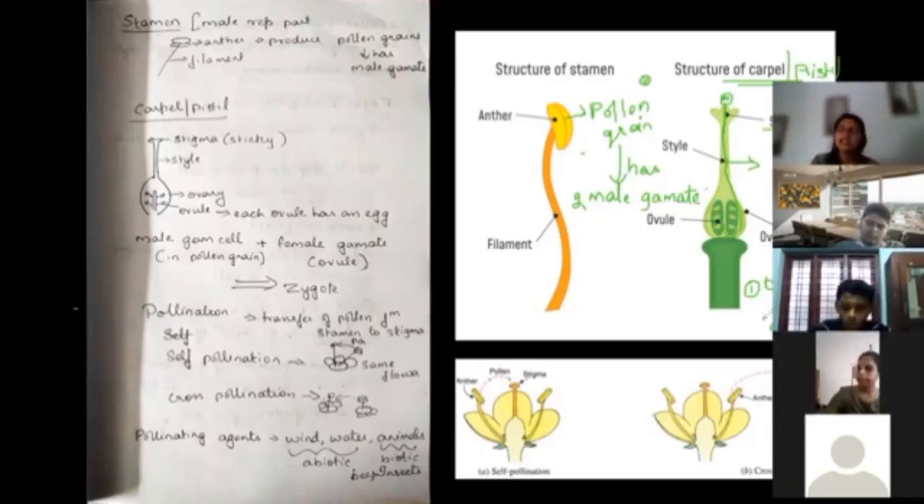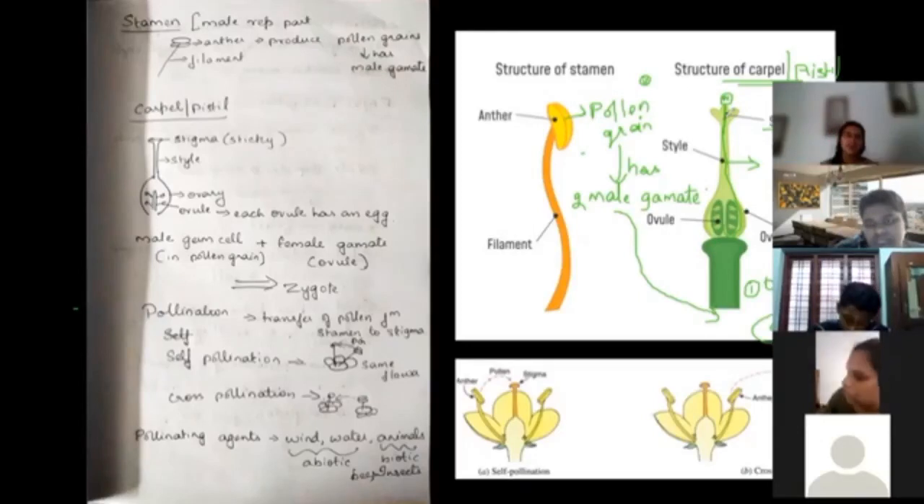This is the stuff. So the anther has the pollen grain, and the pollen grain has the male gamete. Now the male gamete and the egg have to be brought together. They have to travel, like Raman has to travel to Sita, right? Now what is going to happen? The pollen grain has to travel. Now who is going to help transfer the pollen grain?